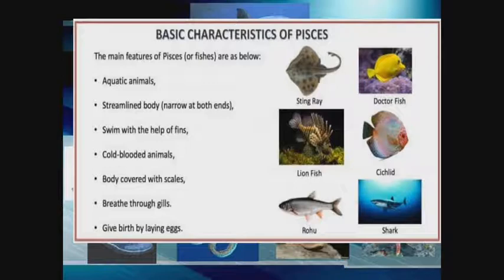They are also cold-blooded animals, and they are aquatic in nature. That is, their habitat is inside water. They reproduce by laying eggs, and their body is covered with scales. That scale helps them to regulate the body temperature inside the water.